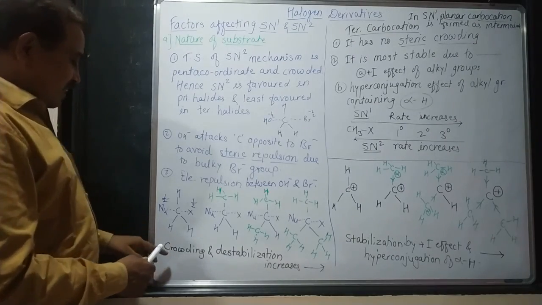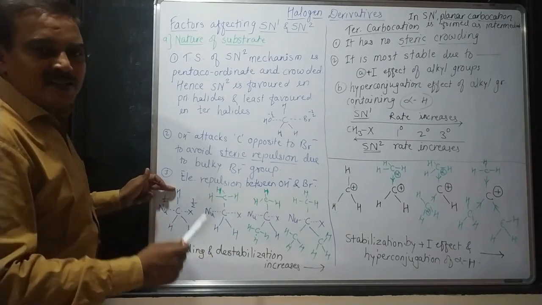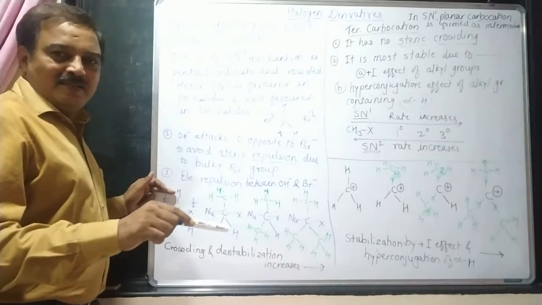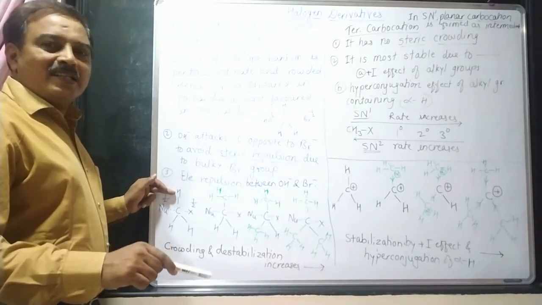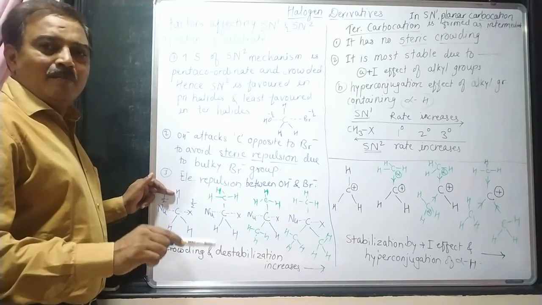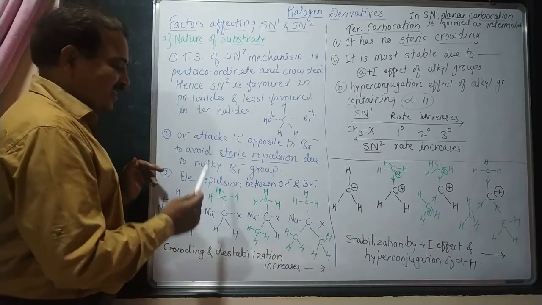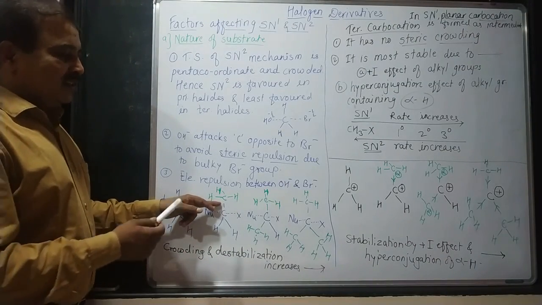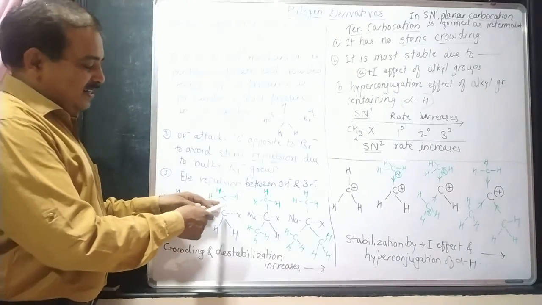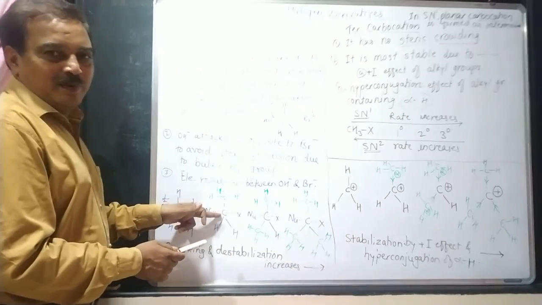Now, how does the crowding increase when this hydrogen atom is substituted by a CH3 group? As we have studied in 11th standard, CH3 is a plus I effect producing species. That means this CH3 group donates its shared pair of electrons, or pushes its shared pair of electrons, towards this central carbon atom.